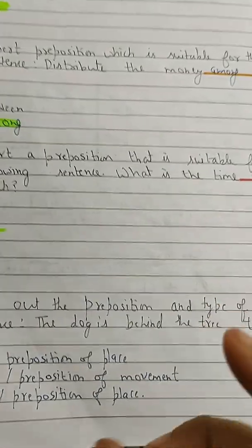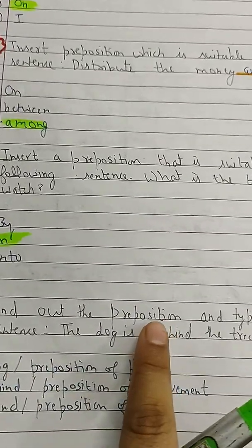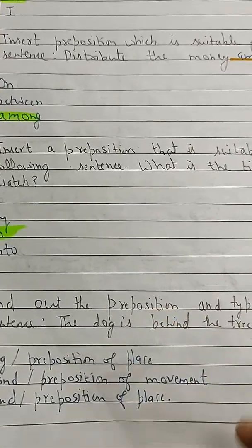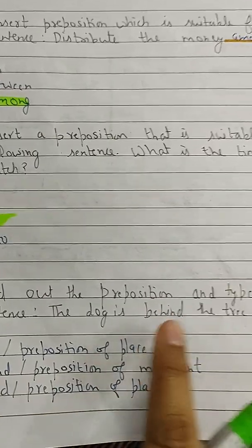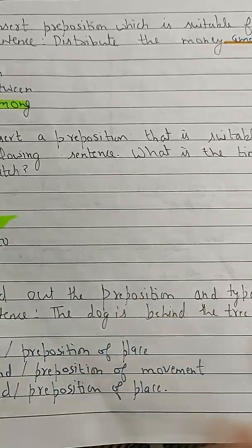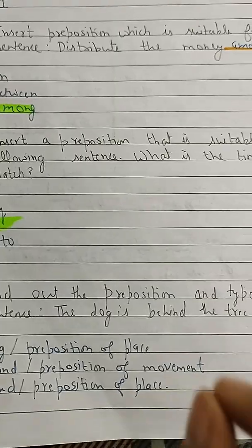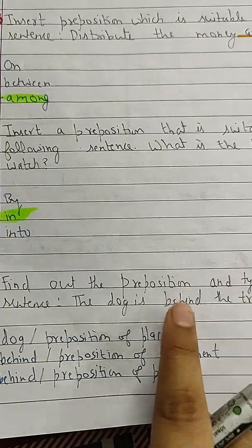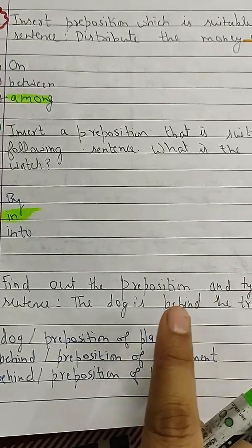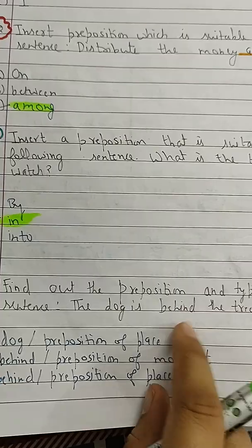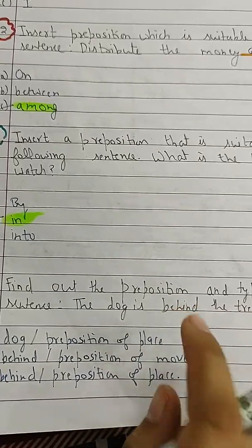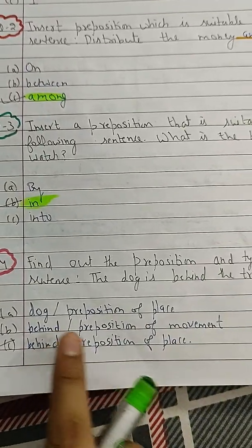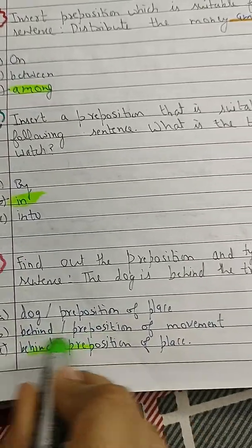Now we have to tell the type. So we have done three types of preposition, that is preposition of time, place and movement. So here the dog is not moving from one place to another. As you can see, he is simply standing behind the tree. So that's why we will say that this is a preposition of place. जब कोई movement, when there will be no movement and this thing is kept still, it means that you are talking about preposition of place. So behind is the word and preposition of place is the type.